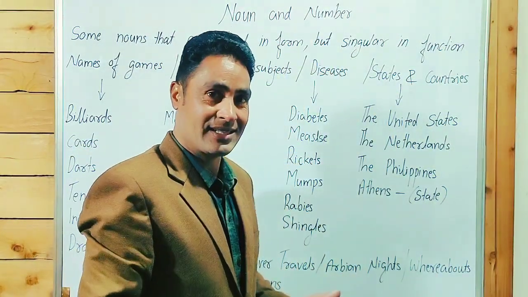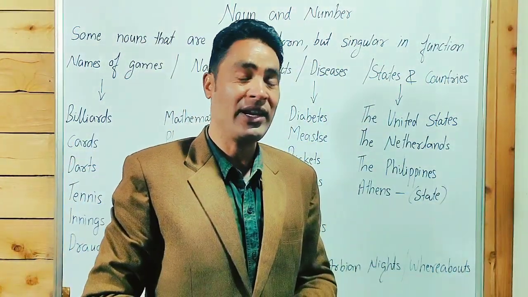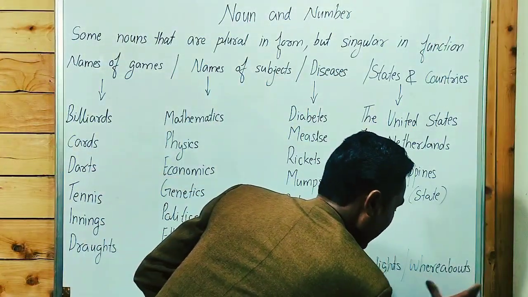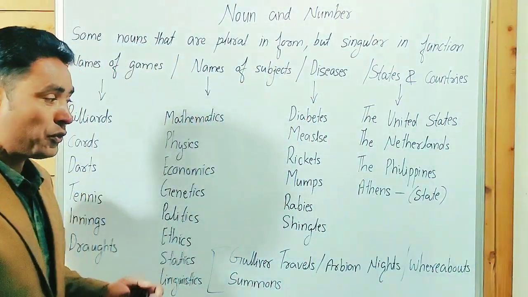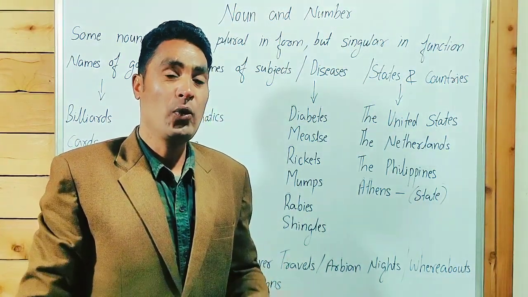Whereabouts, meaning address, plural in form but singular in function. You will always find "whereabouts"; if you write "whereabout", it's incorrect. We have to write whereabouts.